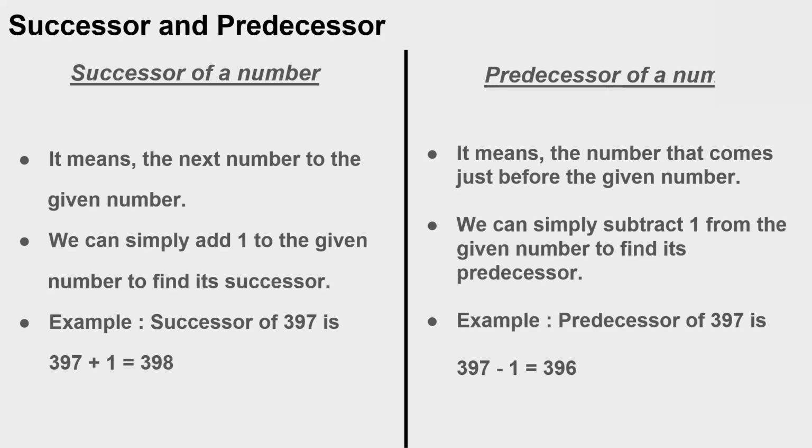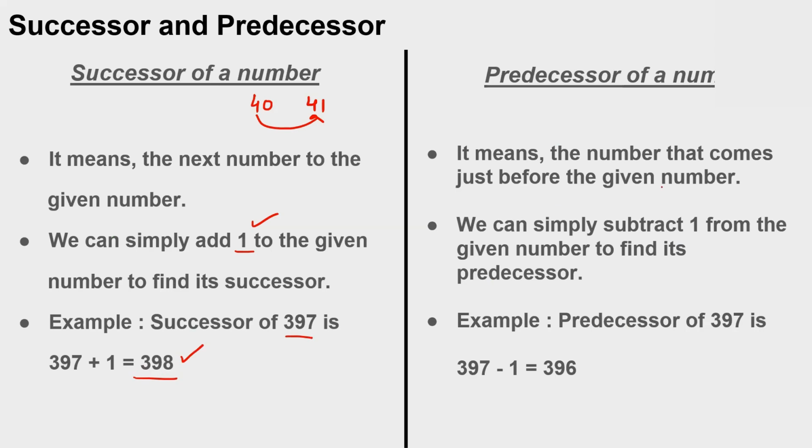If you have to find the successor of any number, you have to find the next number from the given number. If I'm talking about the successor of 40, you will say 41. You have to tell the next number. We simply add 1 to find the successor. So the successor of 397 is 398.